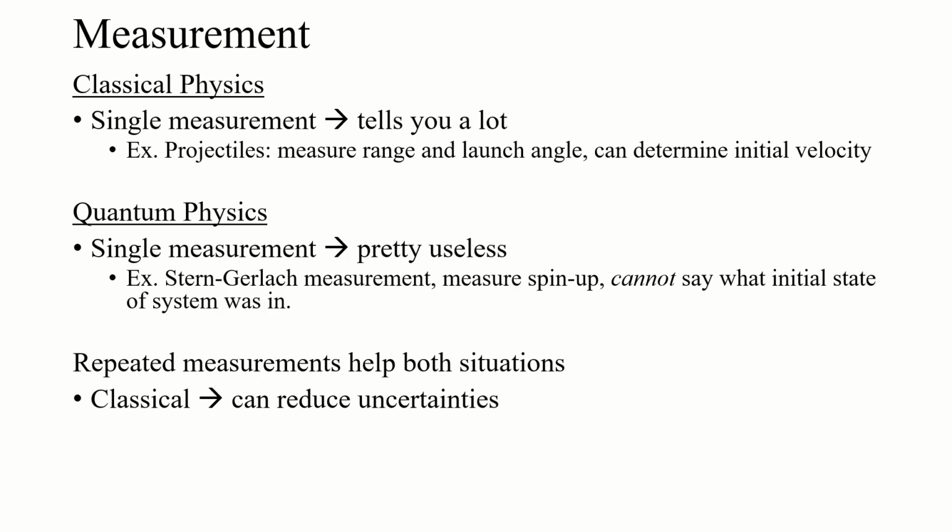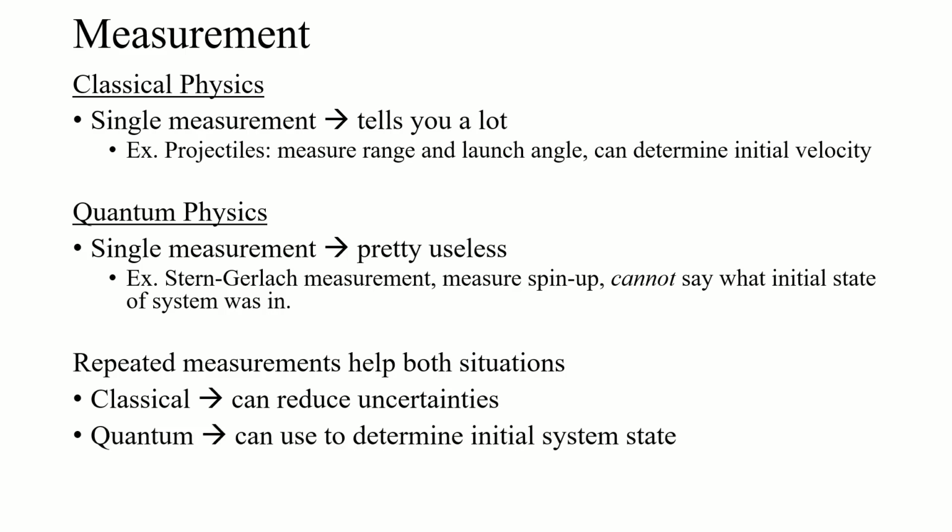There's going to be some noise in that measurement, but you can make several measurements and average that out. In quantum mechanics, you can set up your system identically, so it has presumably the same initial state, and make repeated measurements of identically prepared systems. After you do that, you can determine the probabilities of each measurement outcome.